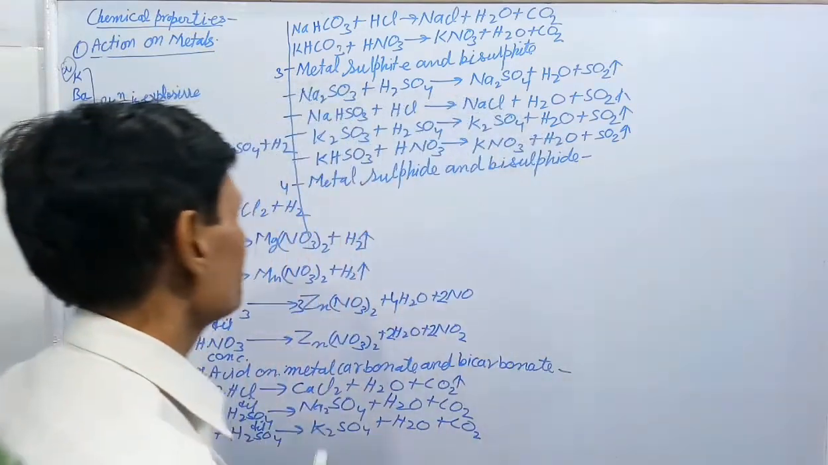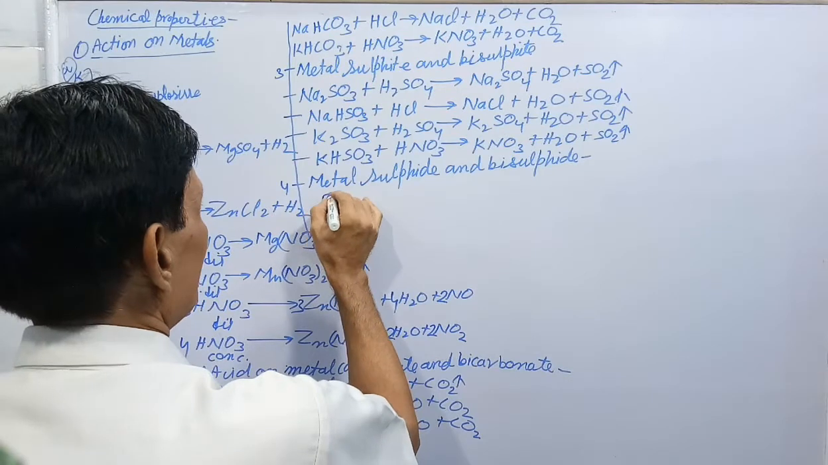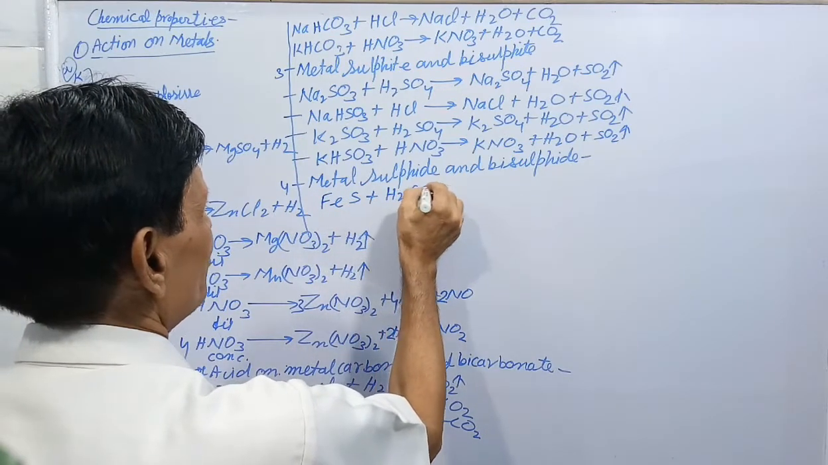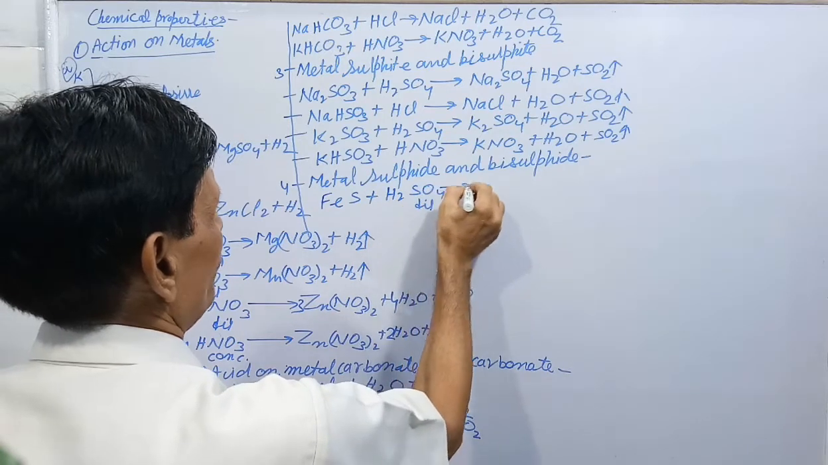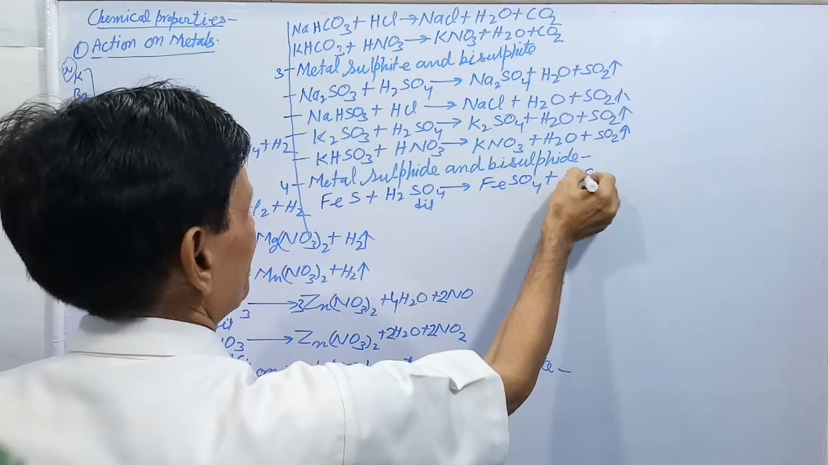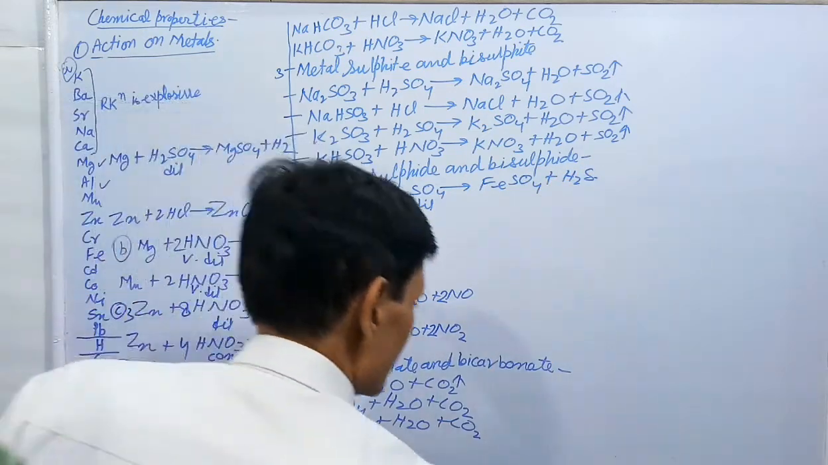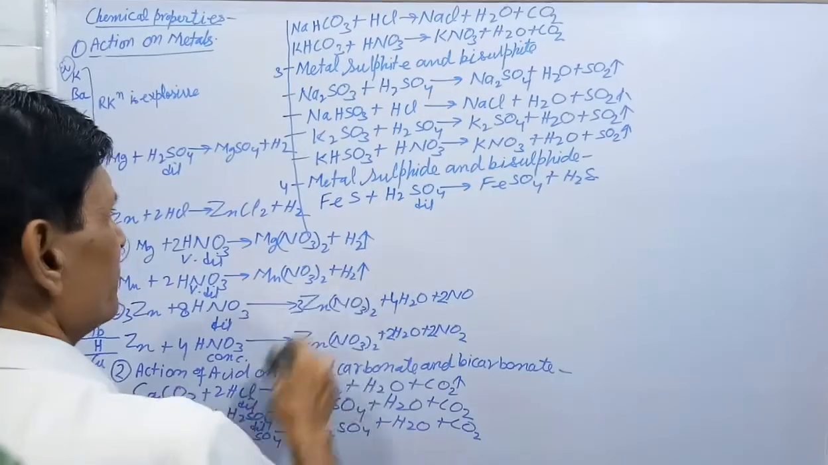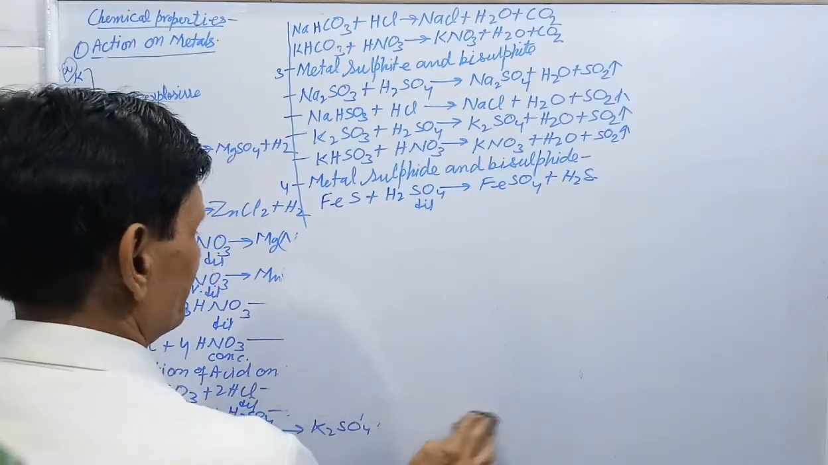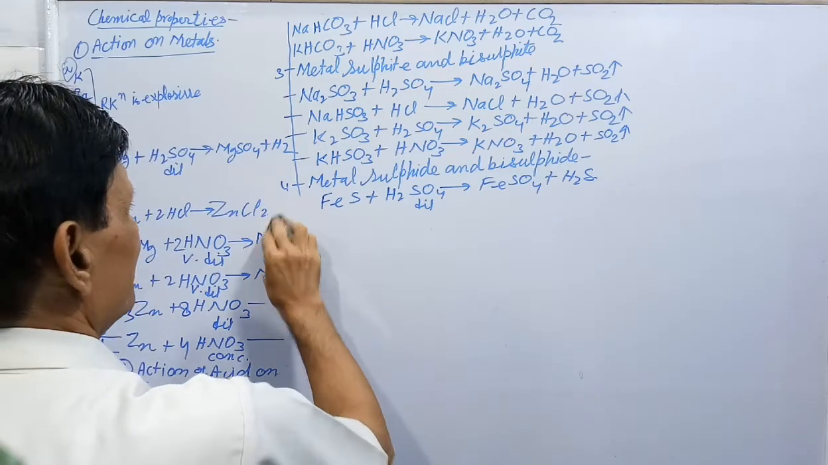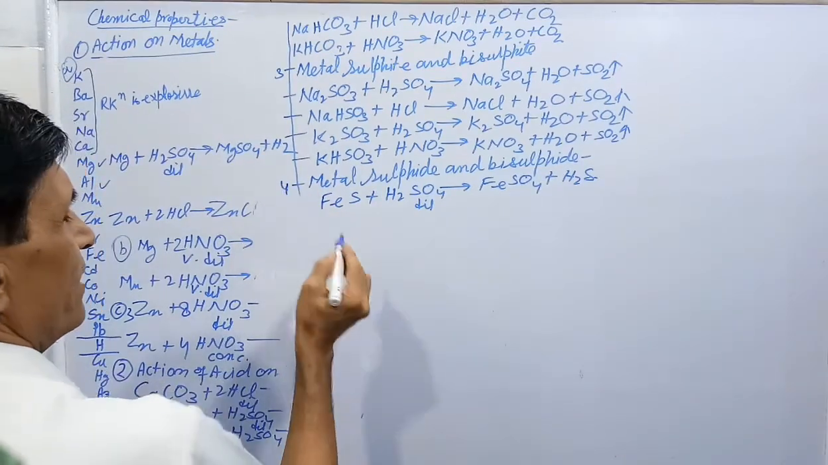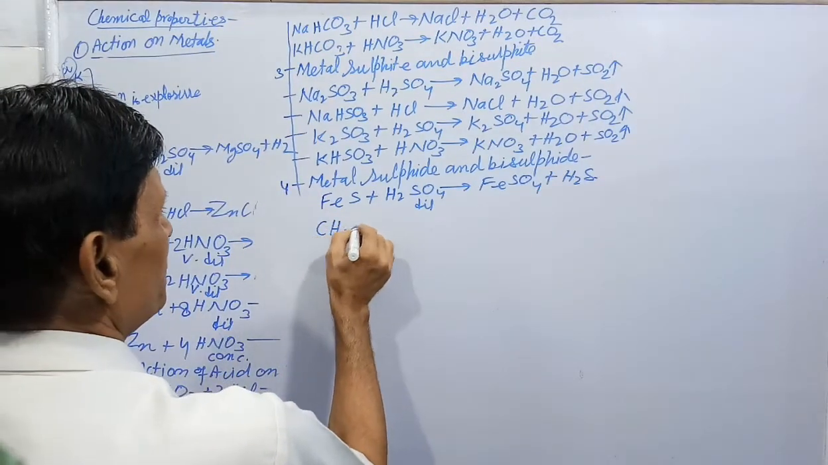Now see the reaction. Here FeS reacts with dilute H2SO4 to form FeSO4 plus H2S. This is a very important reaction. The observation, remember: what is the smell of the gas? Rotten egg smell. The gas is colorless, rotten egg smelling, and it turns lead acetate paper black.